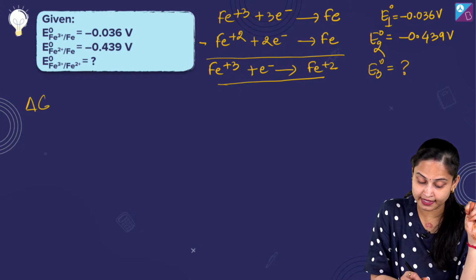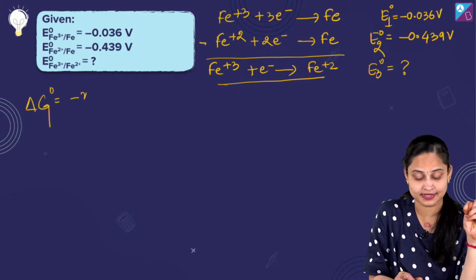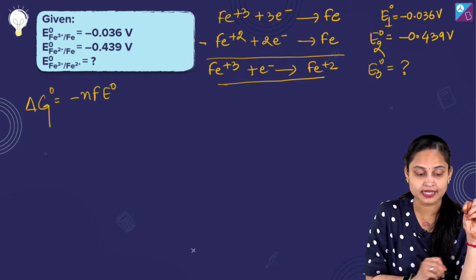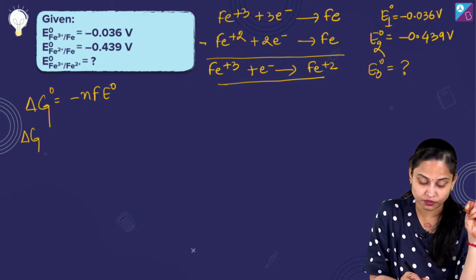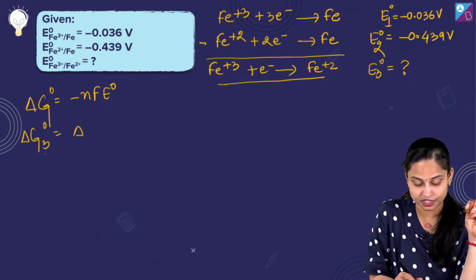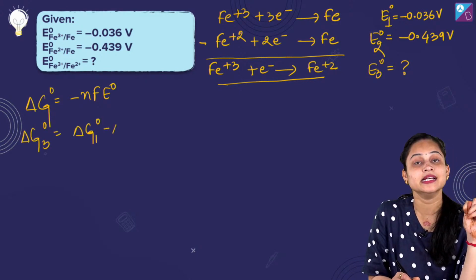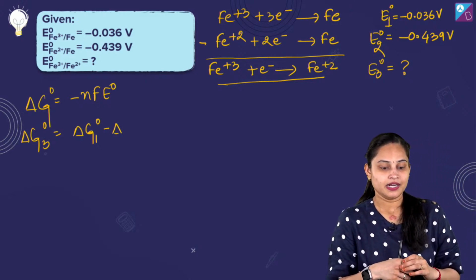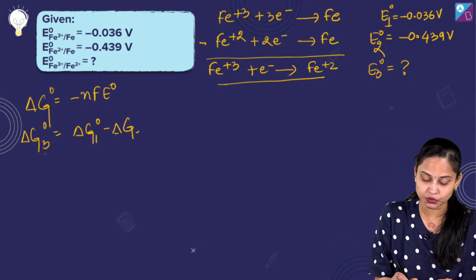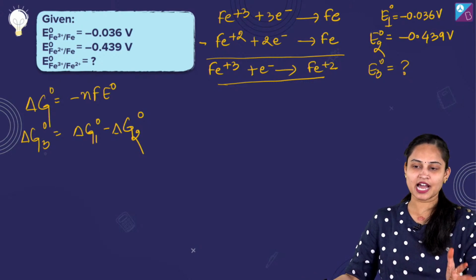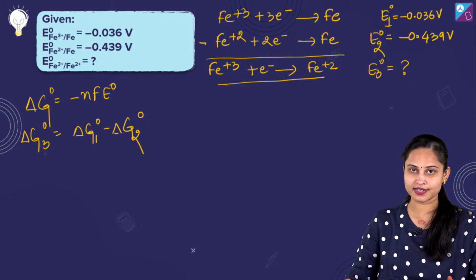We know one thing, that delta G naught is equals to minus nFE naught. Isn't it? So delta G3 naught is equals to delta G1 naught minus delta G2 naught. ठीक है?